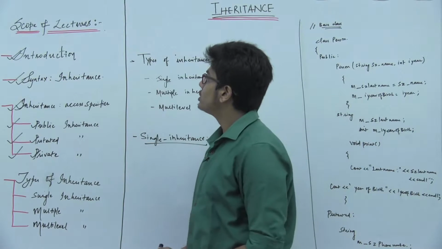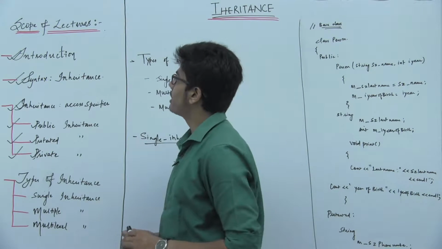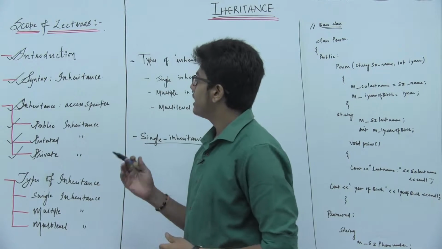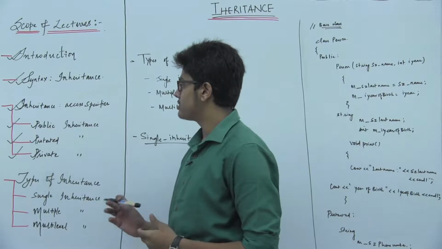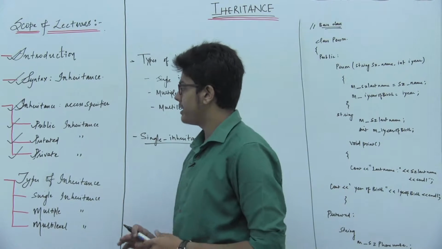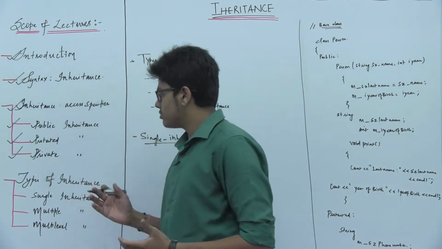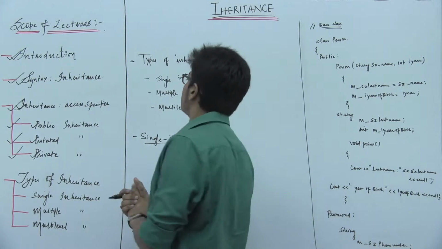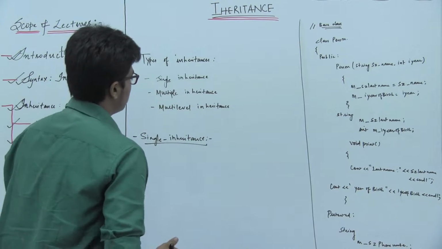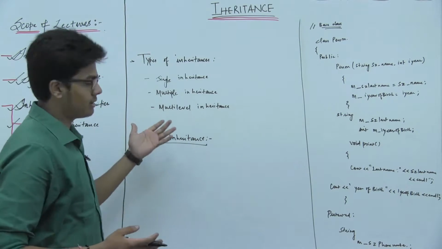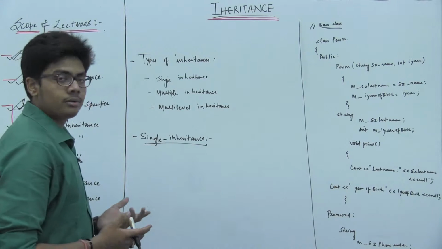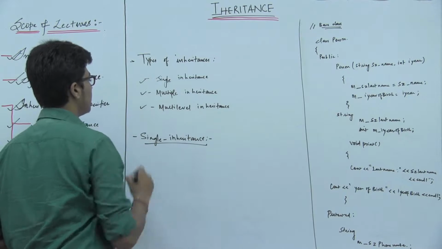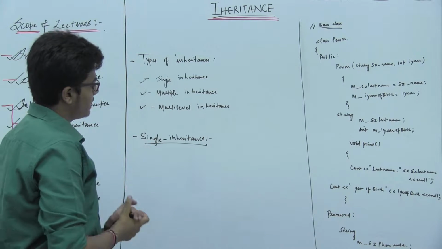Hello. So in the last session we studied the scope of lectures, in which we already studied the introduction, the syntax of inheritance, and inheritance in access specifiers, in which we studied public inheritance, protected inheritance and private inheritance. Let us move on to types of inheritance: single, multiple and multi-level. What are these? There are more than three types, such as hierarchical and others, but in your curriculum you will study only three types of inheritance: single inheritance, multiple inheritance and multi-level inheritance.